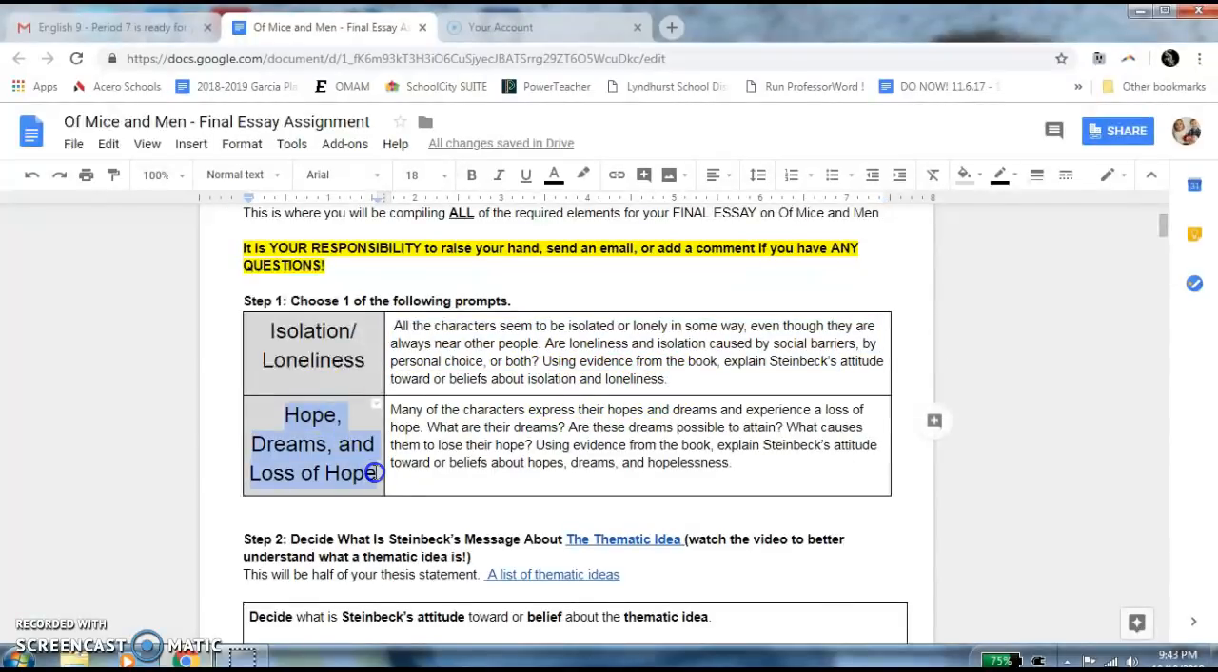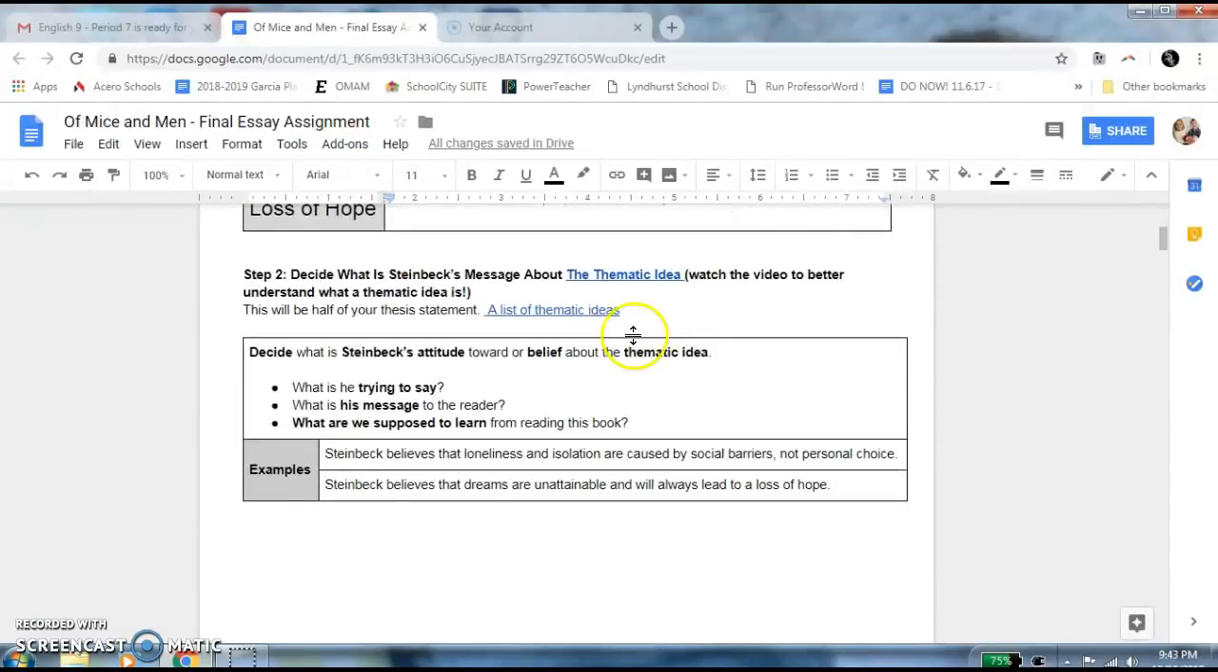The second topic you can choose is on hope, dreams, and the loss of hope. Many of the characters express their hopes and dreams, and they experience a loss of hope. What are their dreams? Are these dreams possible to attain? What causes them to lose their hope? You have to use evidence from the book to explain John Steinbeck's attitude toward or the beliefs about hopes, dreams, and hopelessness. Okay? We'll talk more about that in a minute.